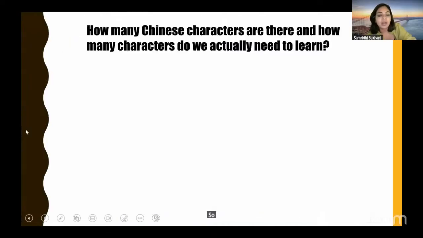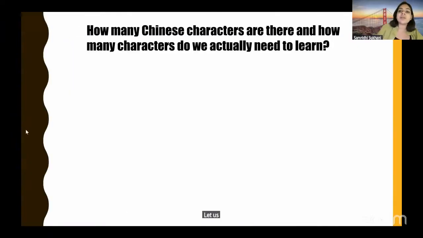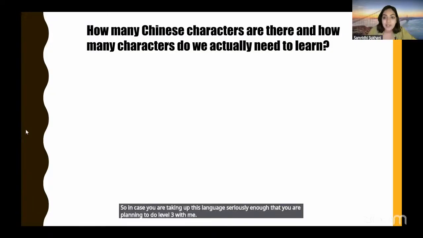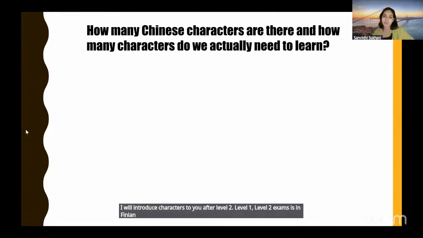So next part, after understanding how characters are coming, let us understand how many characters there are and how many we actually need to learn. In case you are taking up this language seriously enough that you're planning to do level 3 with me, I will introduce characters to you after level 2. Level 1, level 2 exams are in Pinyin. I also teach in Pinyin.